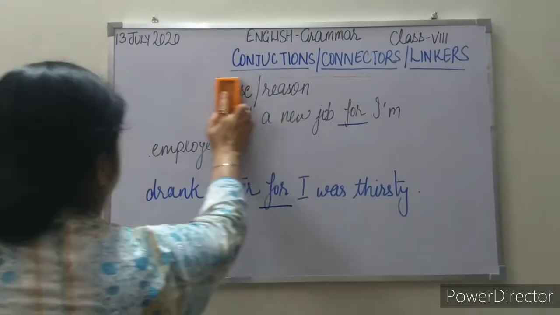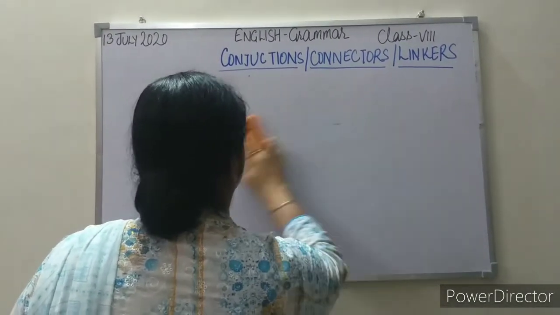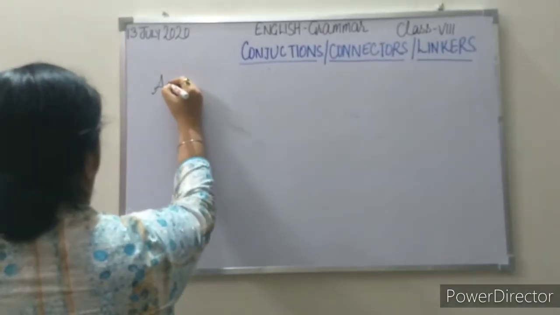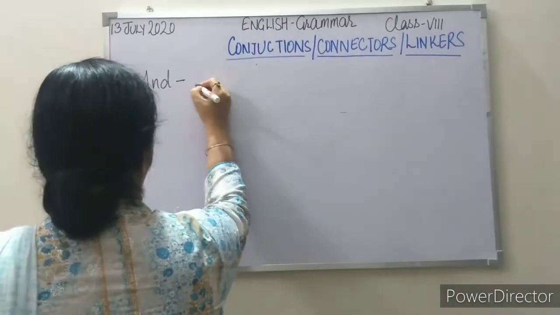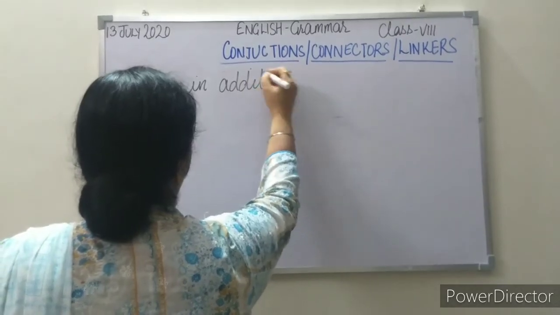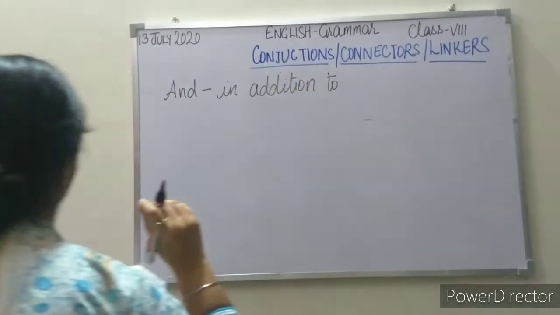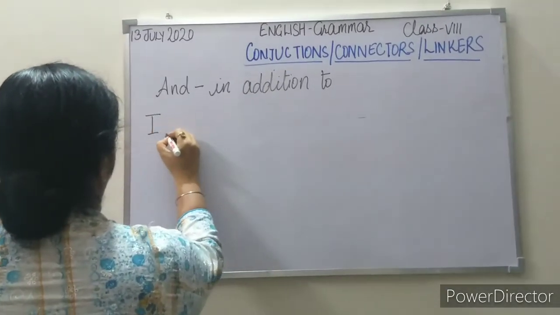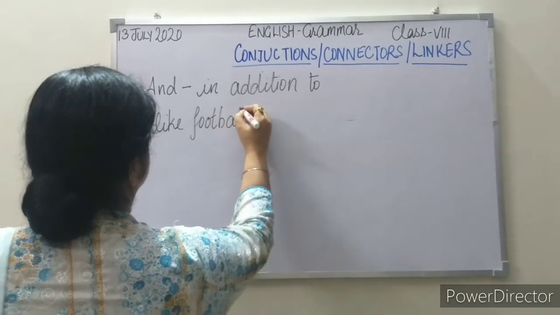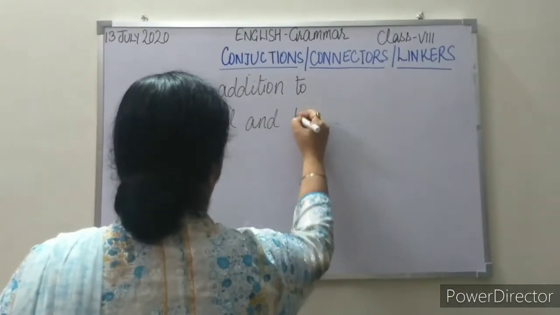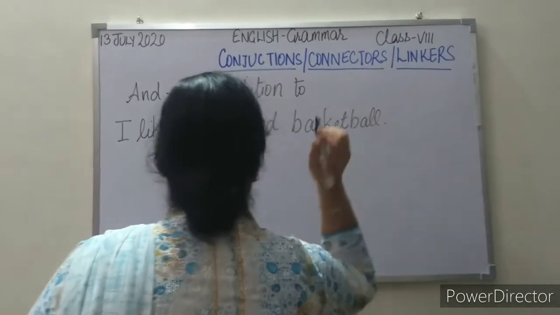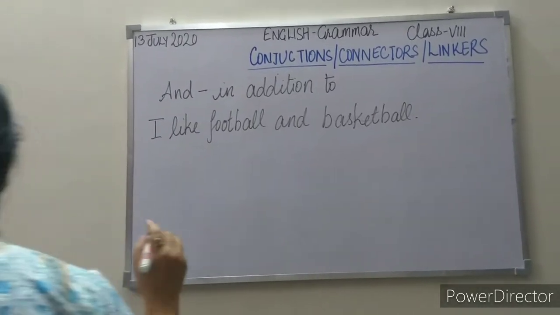Now the next coordinating conjunction, that is and. And why do we use it? That is in addition to. See the example. I like football and basketball.